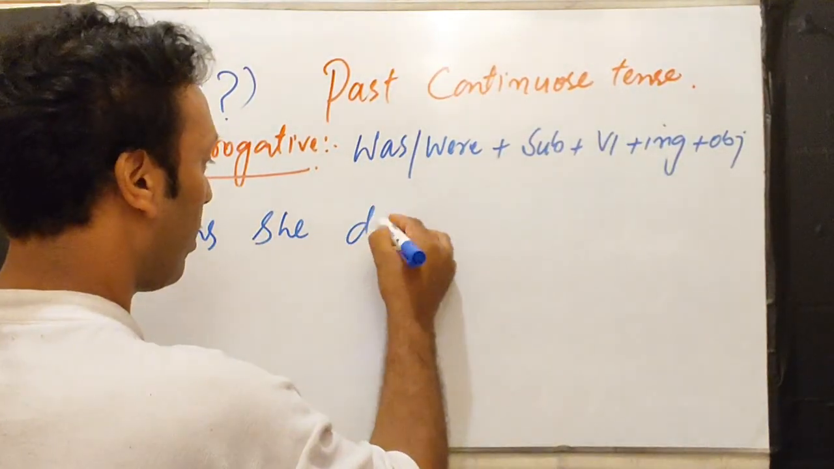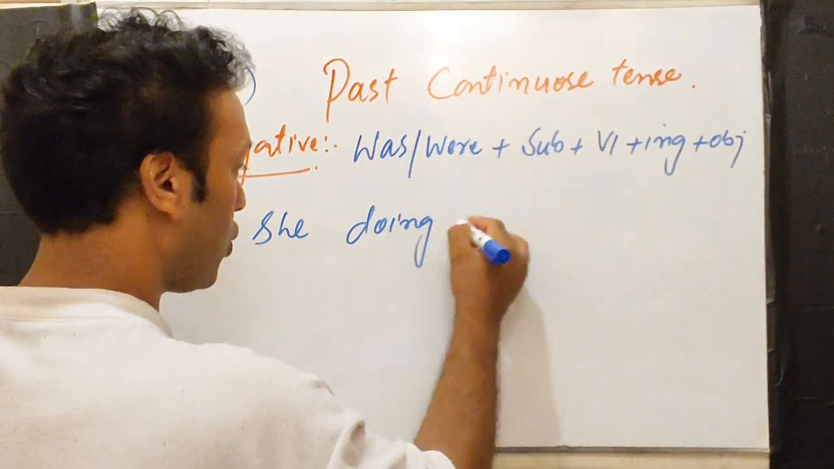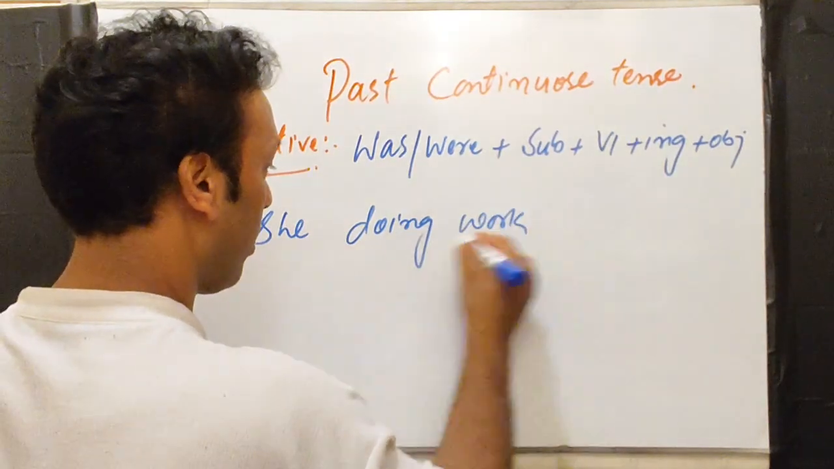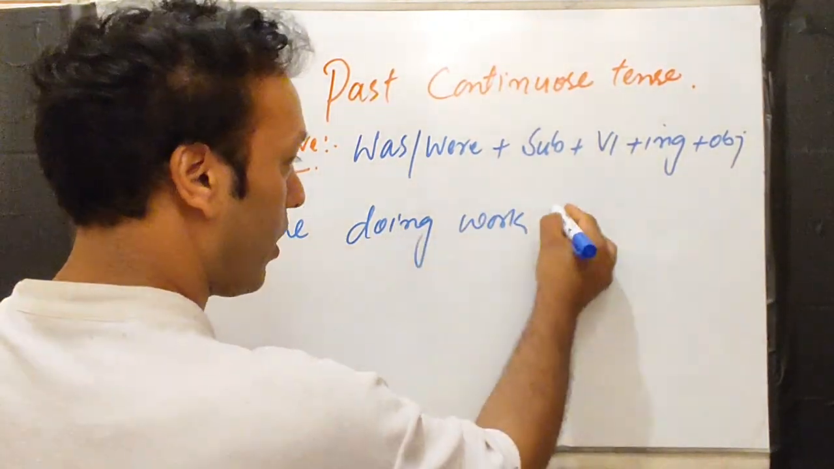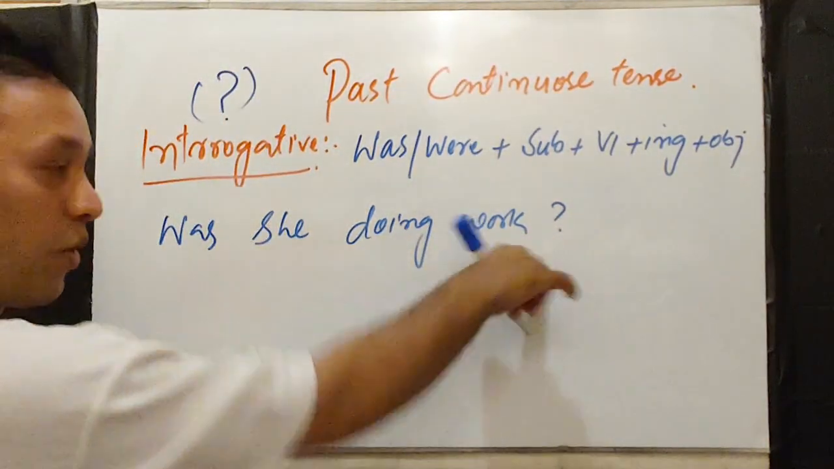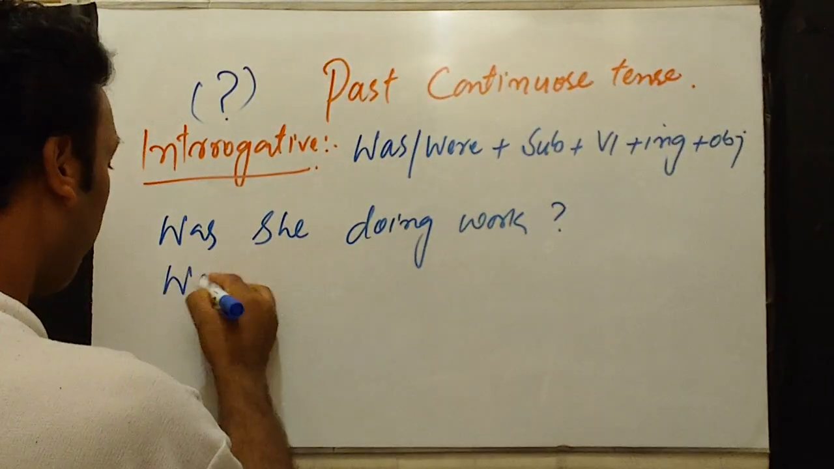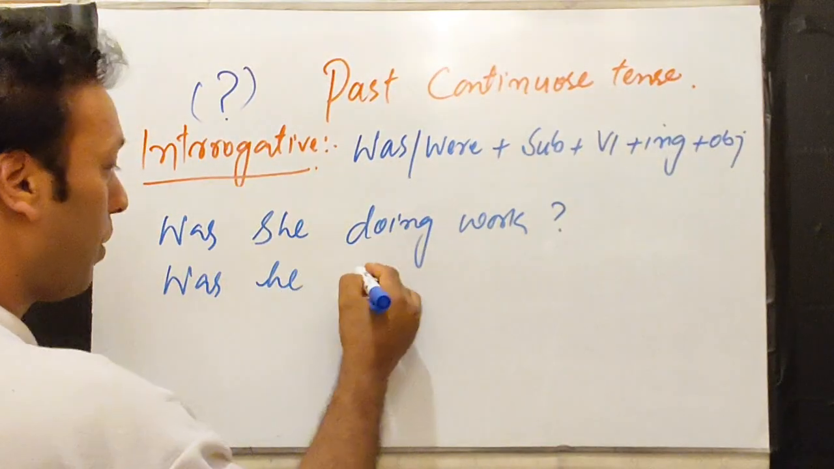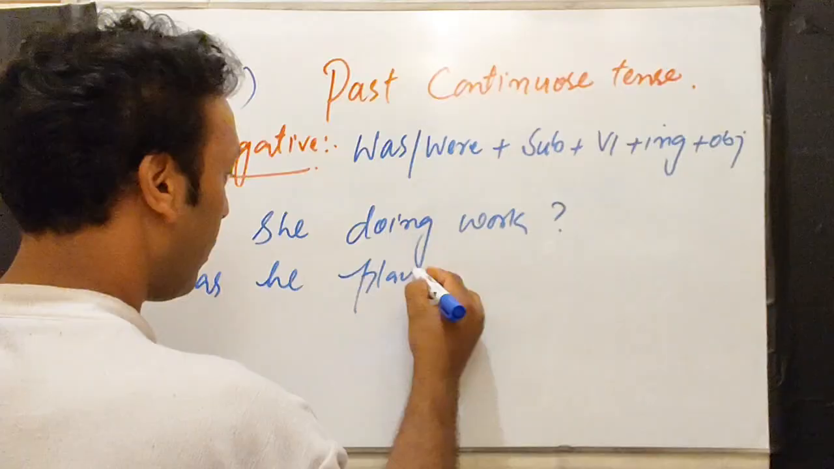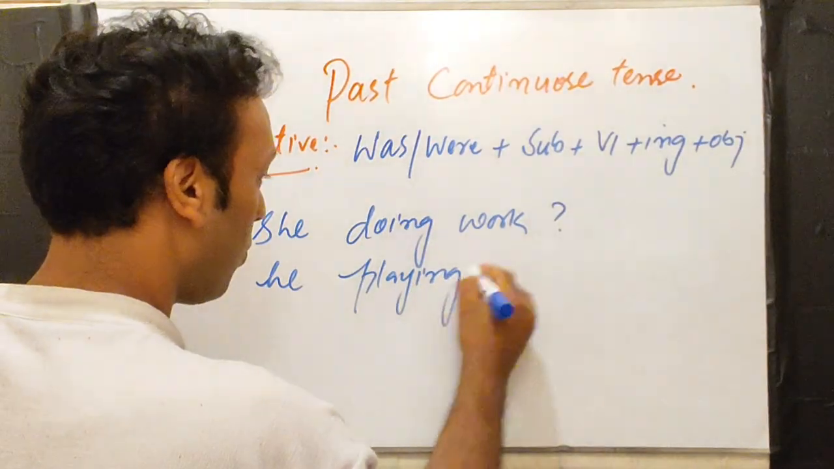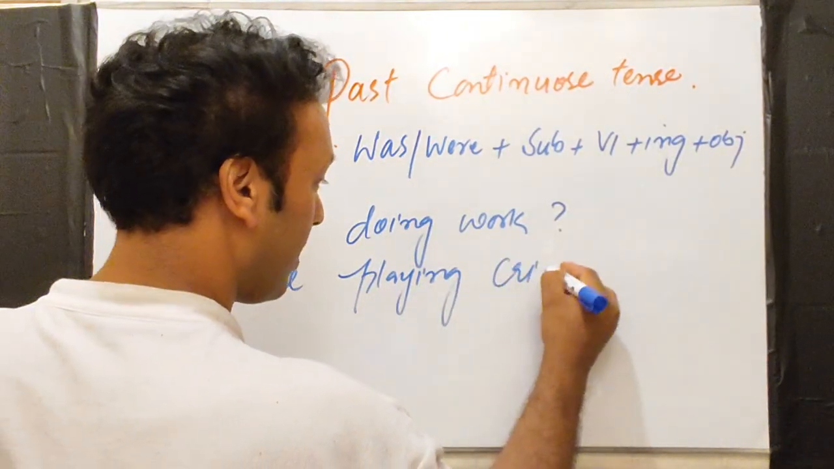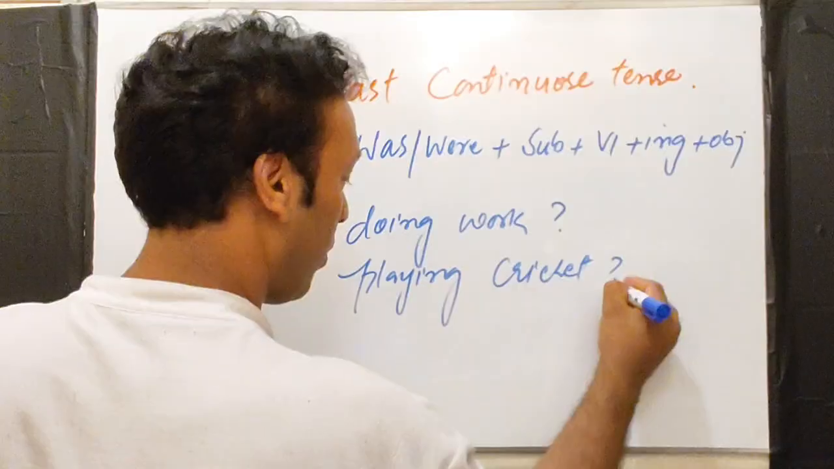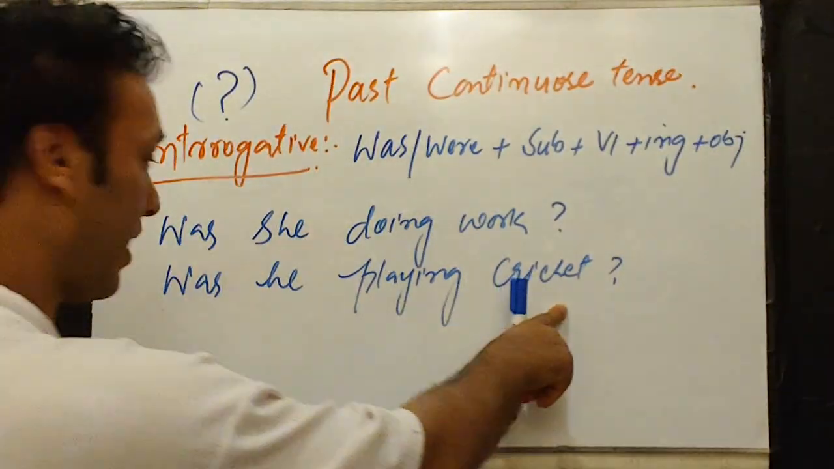Was she doing work? Was she doing work? Then question mark. Was he playing cricket? Was he playing cricket?